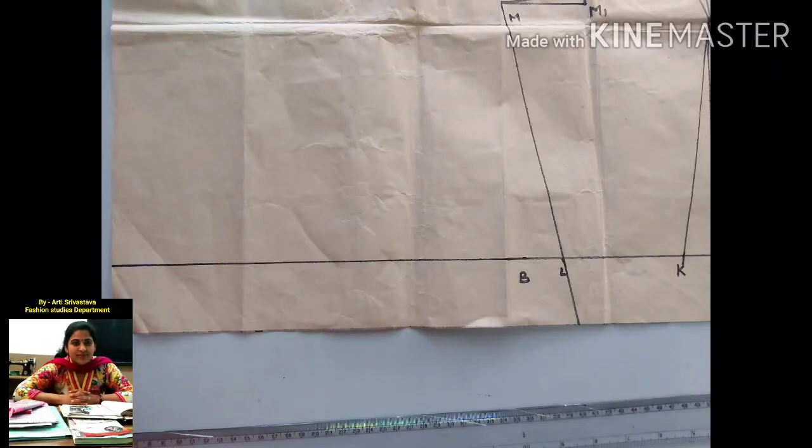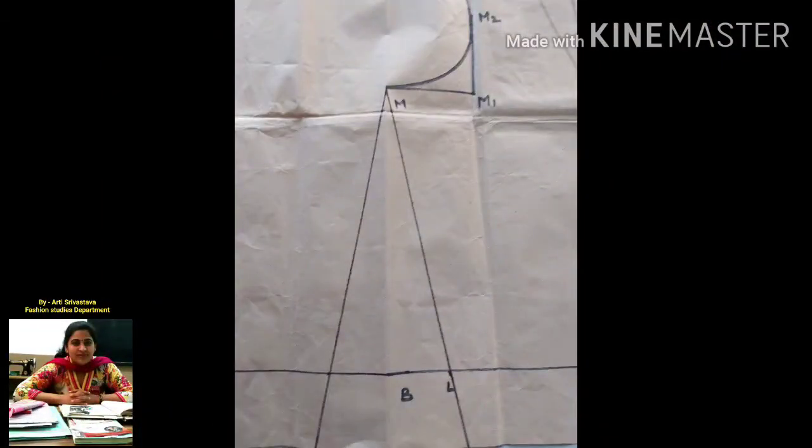Now it's time to make the back bodice. For this, we need to trace BD line on other half of sheet. Trace LM line also. Then extend MM1 line on other half of sheet. Next step is to mark BZ, which is back width. Z to Y is center back length, which is 16.5 inches.